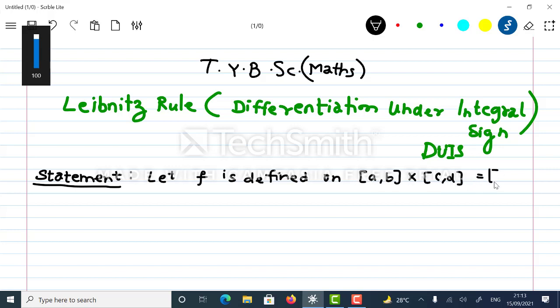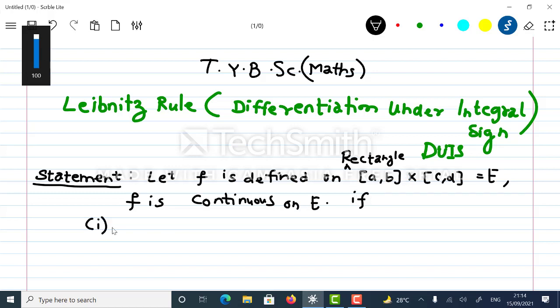Let's call this rectangle E. f is continuous on E. The following conditions hold: dou f upon dou x exists and is continuous on rectangle E.